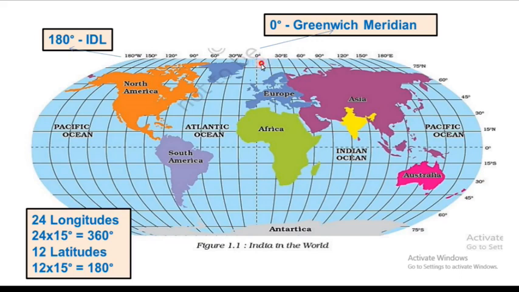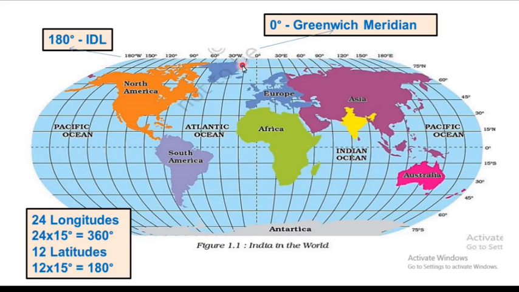So this is 0, this is 15, this is 30, 45, 60, 75, 90. It extends with a difference of 15. So 15 degree east, 30 degree east, 45 degree east, 60 degree east, 75 degree east, and so on, finally 180 degree east.